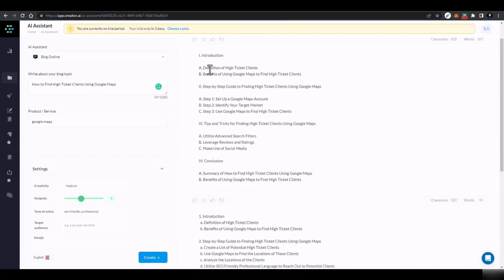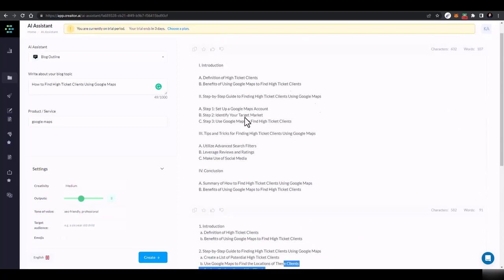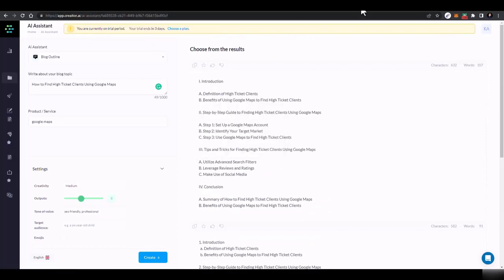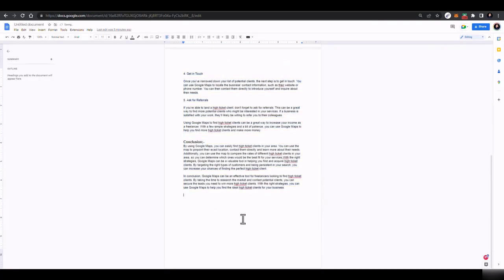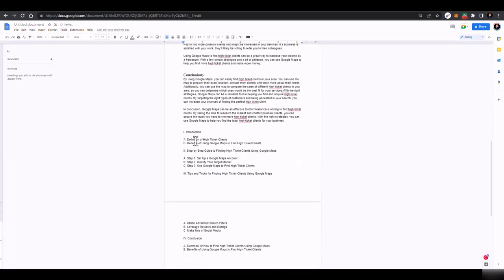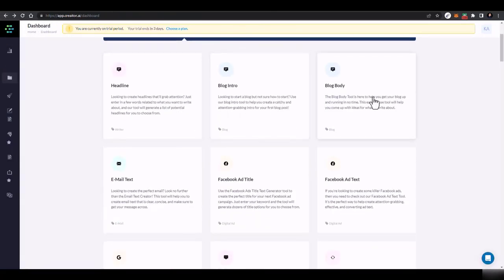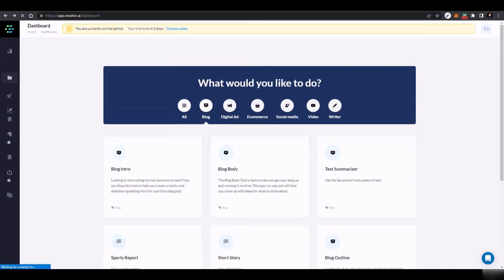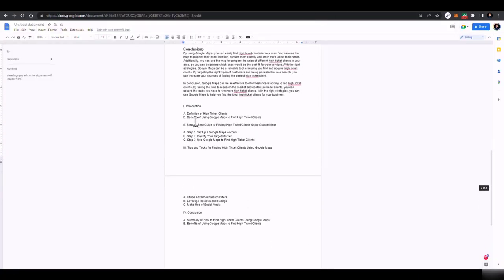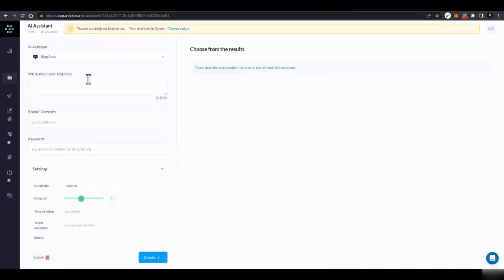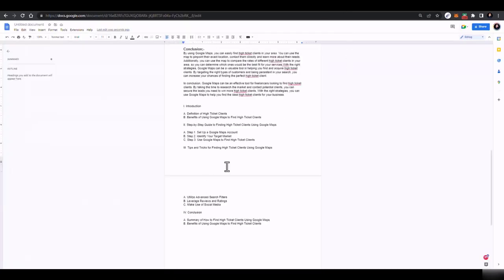So here you go. You got the complete outline for the blog. First of all, definition of high ticket clients, benefits of using maps to find high ticket clients, blah blah blah. So now you have the complete outline. You can just copy this outline, paste it somewhere in this Google Docs. First of all, you can just go to the body generator where it generates the body for you, or intro for you. So you can just go to blog body generator, and there first of all you can add definition of high ticket clients and paste it here. It would generate the complete content for you. You can add it there.